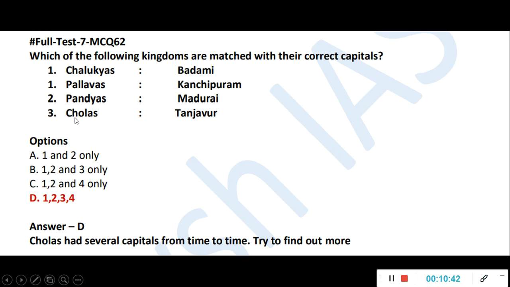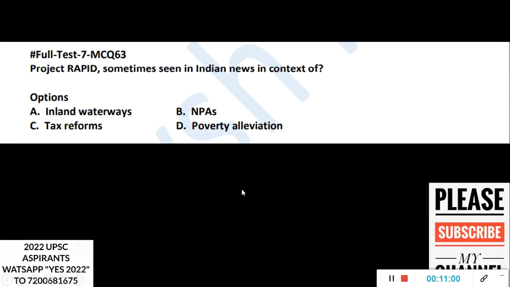So go and try to find out what are the other important capital cities of Cholas. Okay, UPSC has too much liking towards South Indian kingdoms. They always ask, because you will just study Guptas and Mauryas, and they know that, so they don't ask questions from there. They will ask about all the South Indian kingdoms, whose names people usually find difficult to pronounce and to memorize also. So please focus on that.